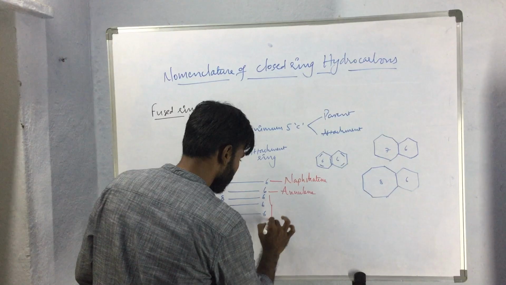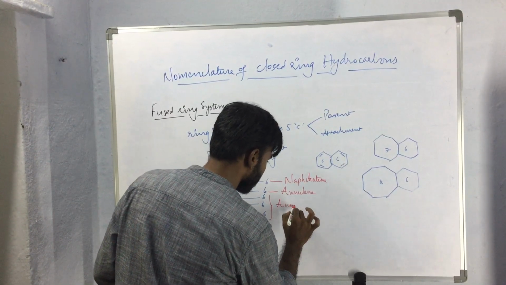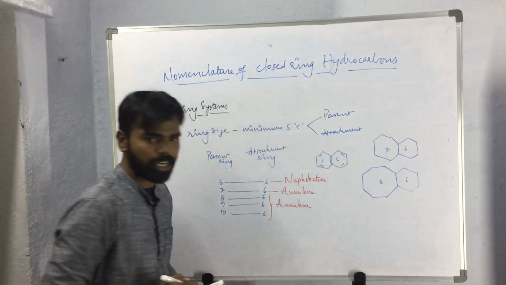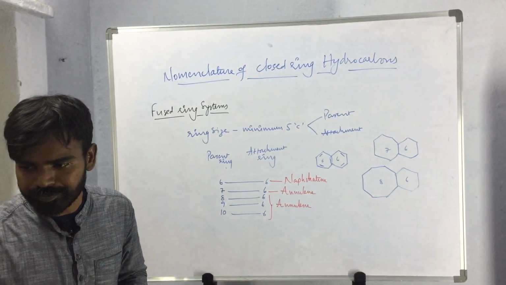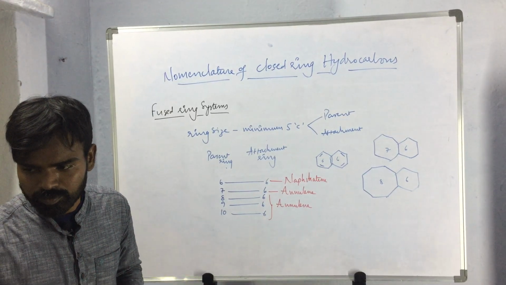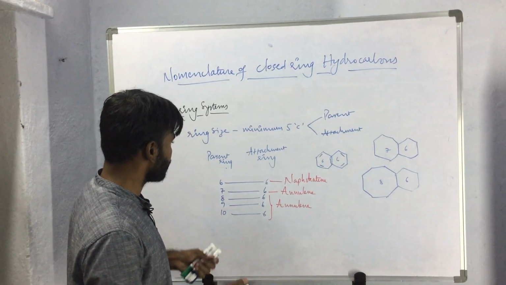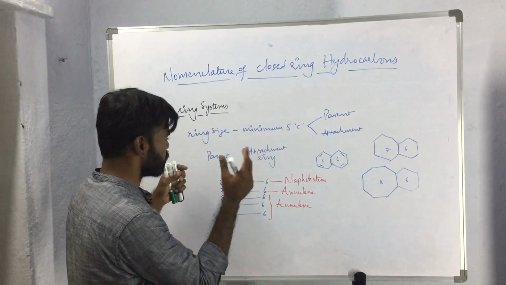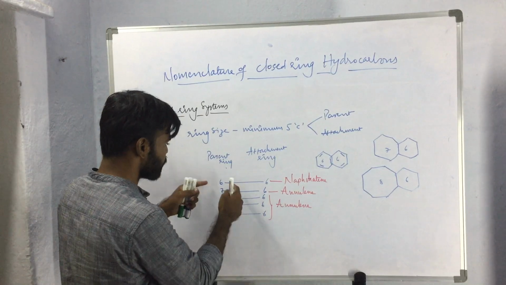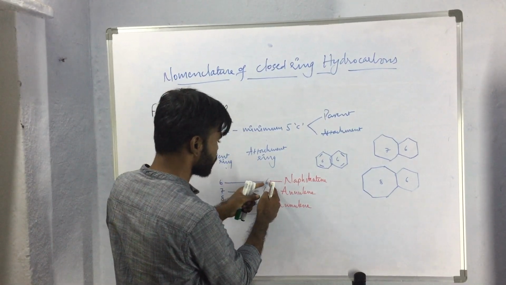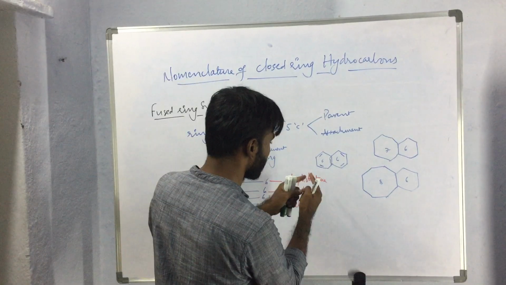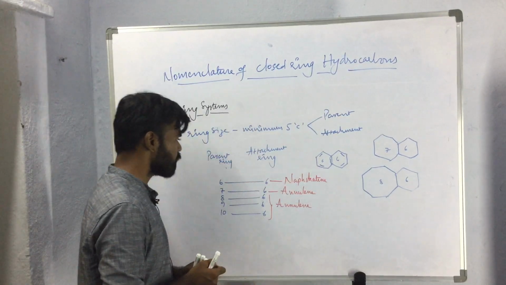So further cases also will be named as aniline only. So if the compound containing the parent ring with 6 carbon atoms and attachment ring with 6 carbon atoms, then the name of the compound will be naphthalene.